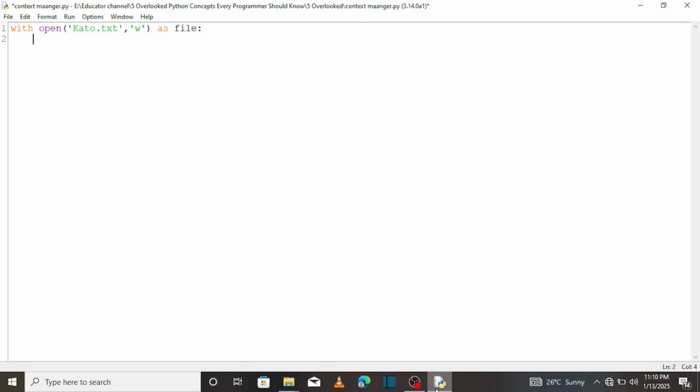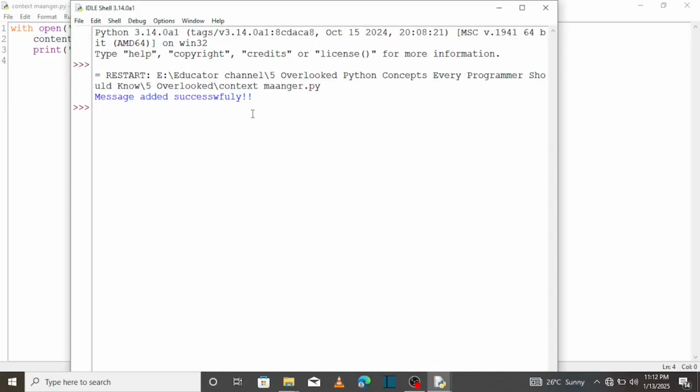So the content we are going to write to file.write, we are going to write added successfully. So when you save and run, you get the message added successfully.